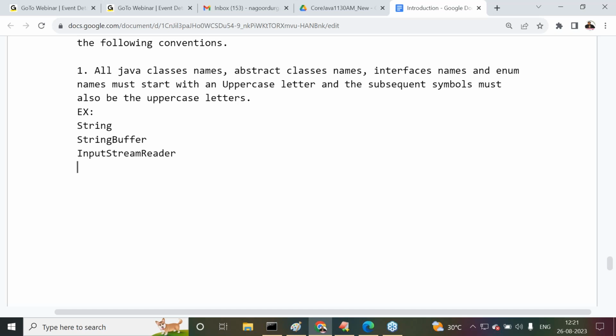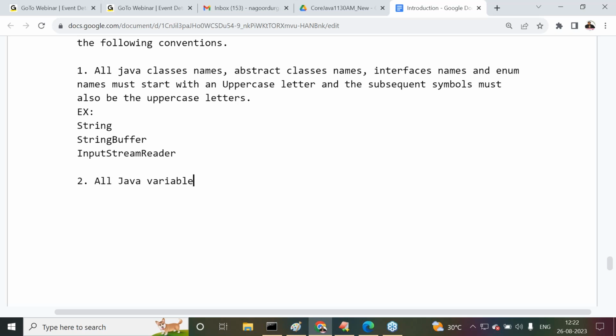Every class name, every abstract class name, every interface name, every enum name must be started with what there? An uppercase letter, and the subsequent words must also start with uppercase letters. In String, S is an uppercase letter, and in StringBuffer, S and B are uppercase letters. InputStreamReader, I, S and R are uppercase letters. Okay, fine. Next one is